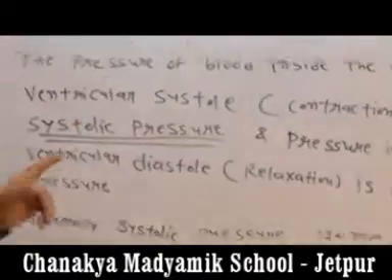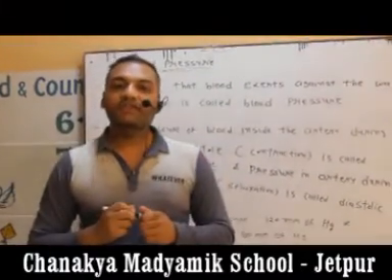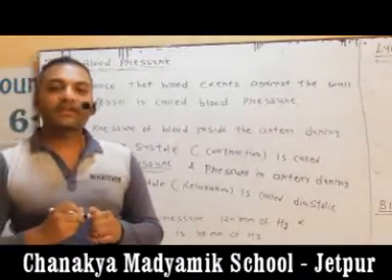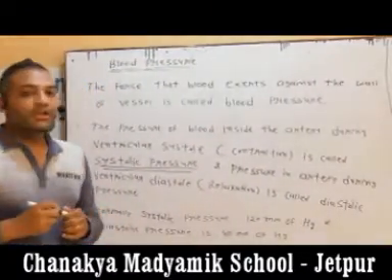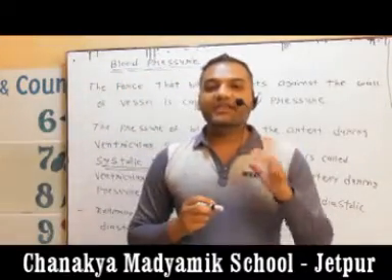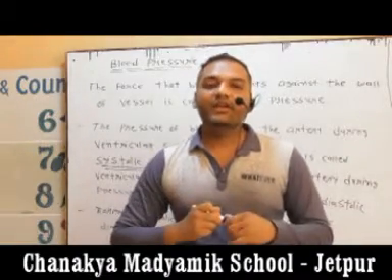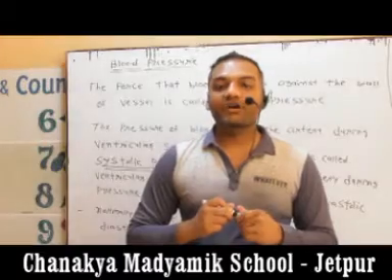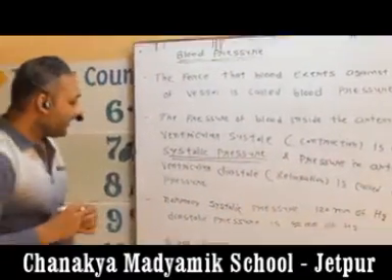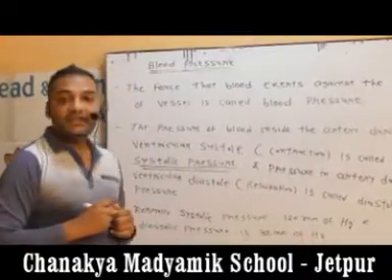And what is the meaning of diastolic pressure? When blood totally comes out of the vessel, the vessel feels relaxation, which is called diastolic pressure. While we are running, our heartbeat increases and the blood exerts high force on the vessel. At that time we require more oxygen, and blood pressure also increases. Then 120 millimeter of Hg and 80 millimeter of Hg.